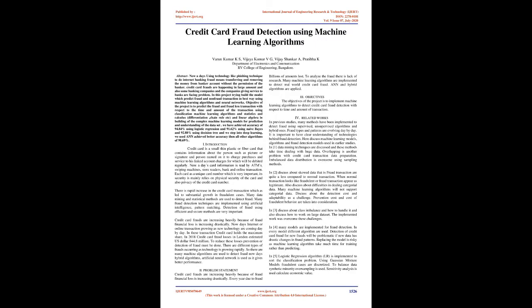Abstract. Nowadays, technology like phishing techniques is used to do internet banking fraud, which means transferring and removing money from a banker's account without the permission of the banker. Credit card frauds are happening in large amounts, and some banking companies and the companies giving service to banks are facing problems. In this project, we try to build a model which predicts fraud and non-fraud transactions in the best way using machine learning algorithms and neural networks.